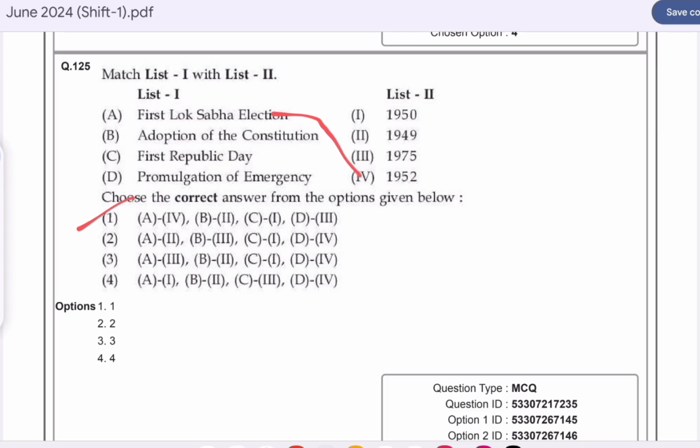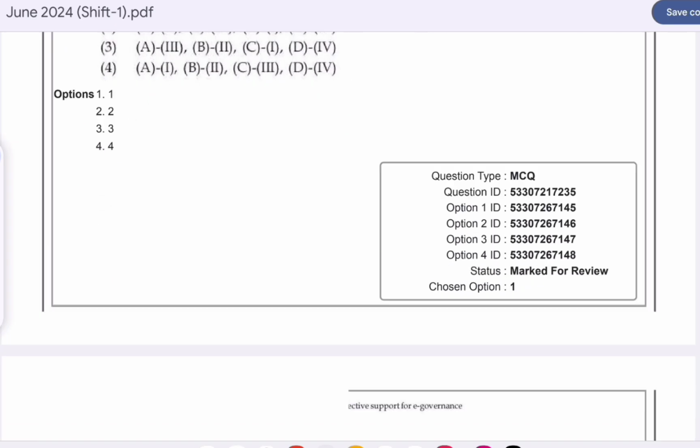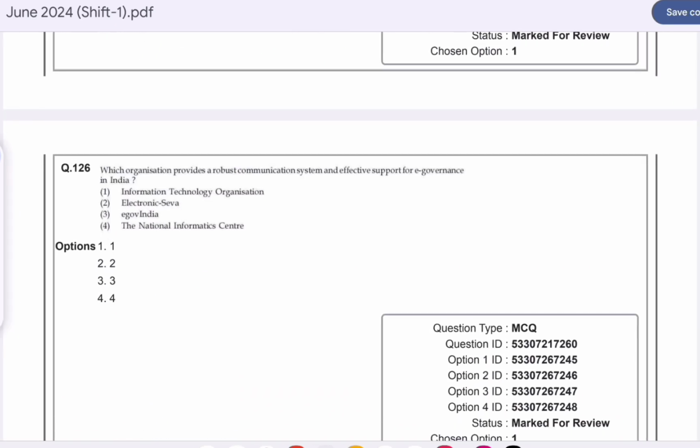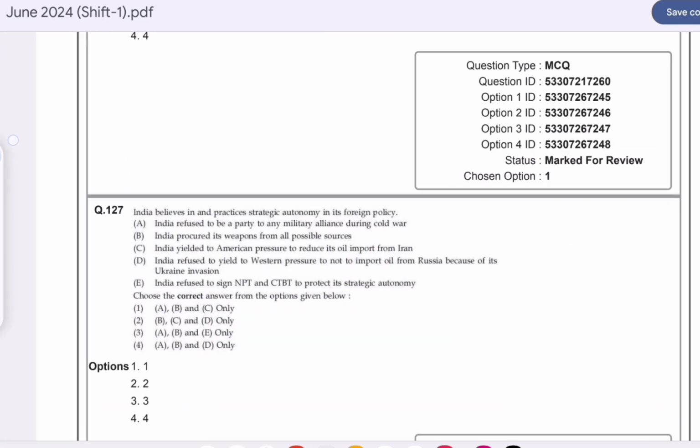Adoption of the Constitution is in 1949. First Republic Day is on Jan 1950, and promulgation of emergency in 75. Now question number 126. Which organization provides a robust communication system and effective support for e-governance in India? Option D is correct here: the National Informatics Center.